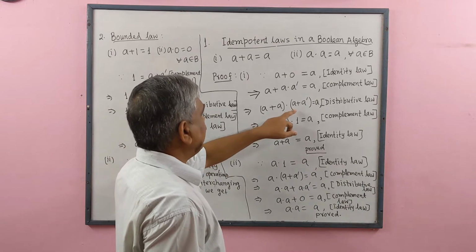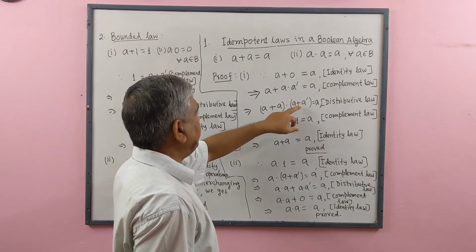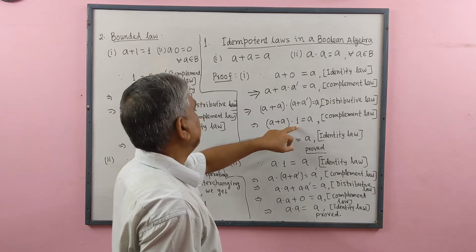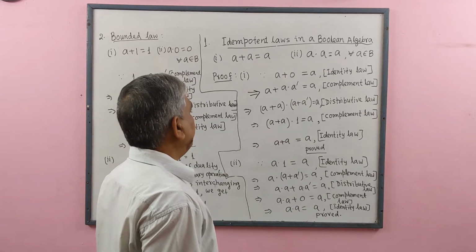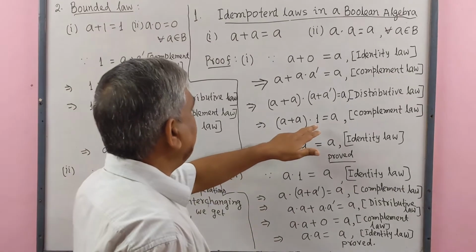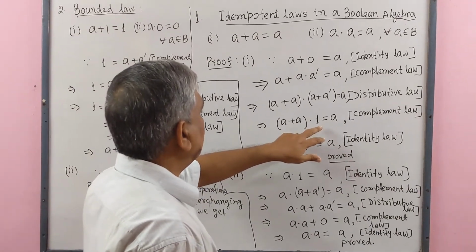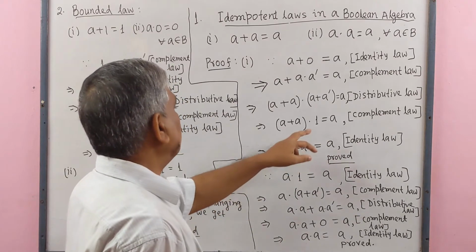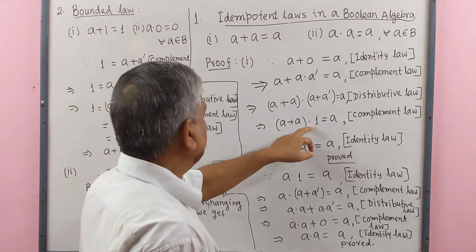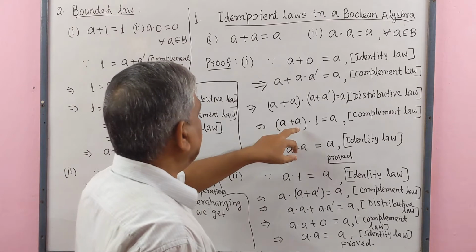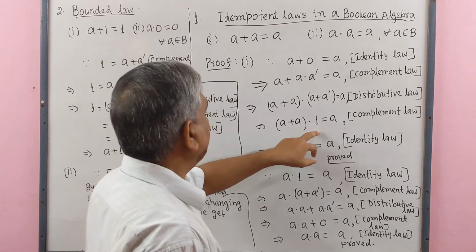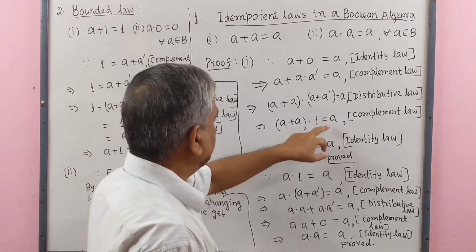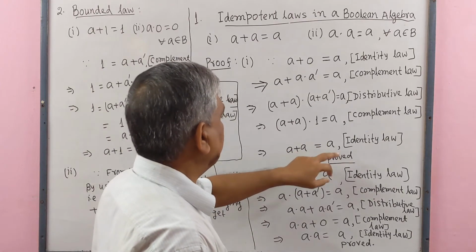Since by complement law a plus complement of a equal to 1. Now by identity law, since 1 is the identity with respect to dot, so a plus a dot 1 equal to a plus a, that is equal to a, proved.